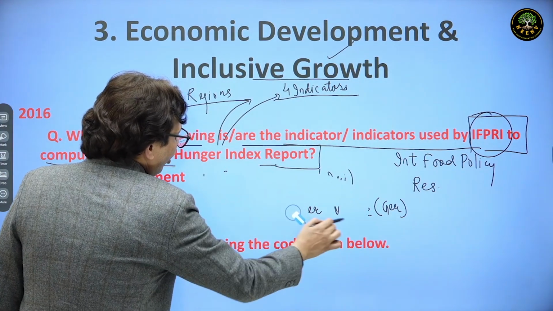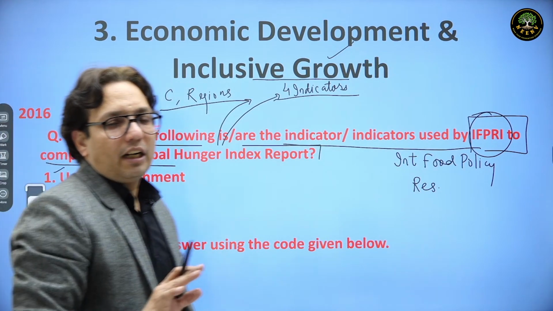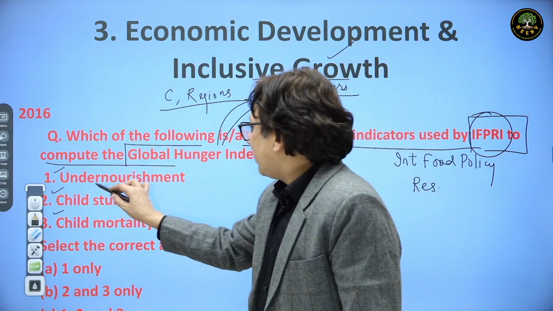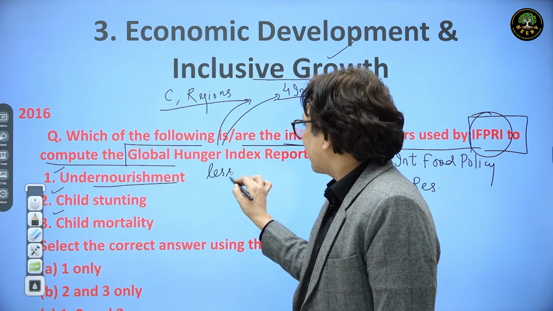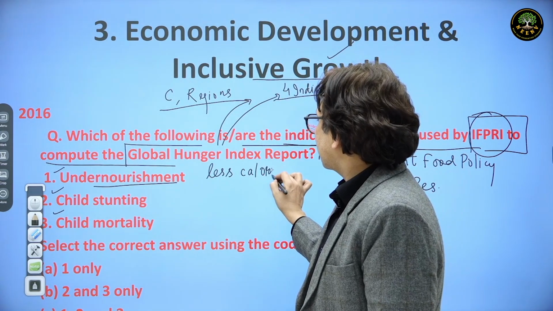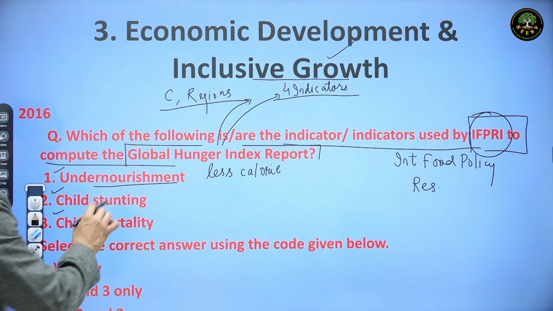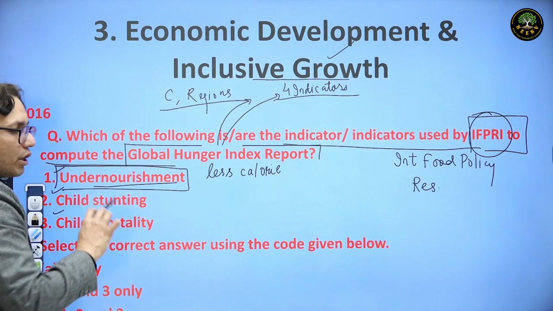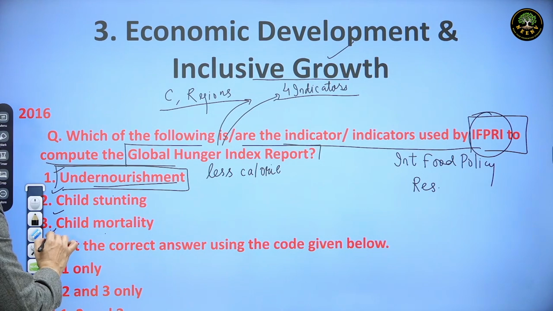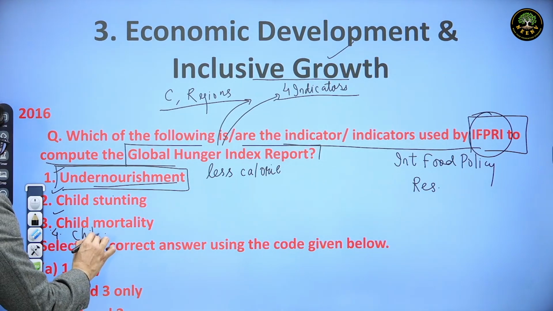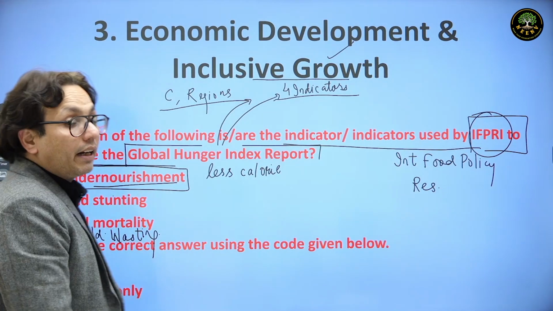Look, first of all, when we talk about all these indicators, at that time I am talking with respect to a child. Undernourishment means how many people are having less calorie intake. It talks about less calorie intake, that is undernourishment. Share of population. When I say undernourishment, only in this case it is not limited to the child. For the others, child stunting, child mortality, and the fourth one, which is child wasting, these are the 4 indicators which are used by the Global Hunger Index report.